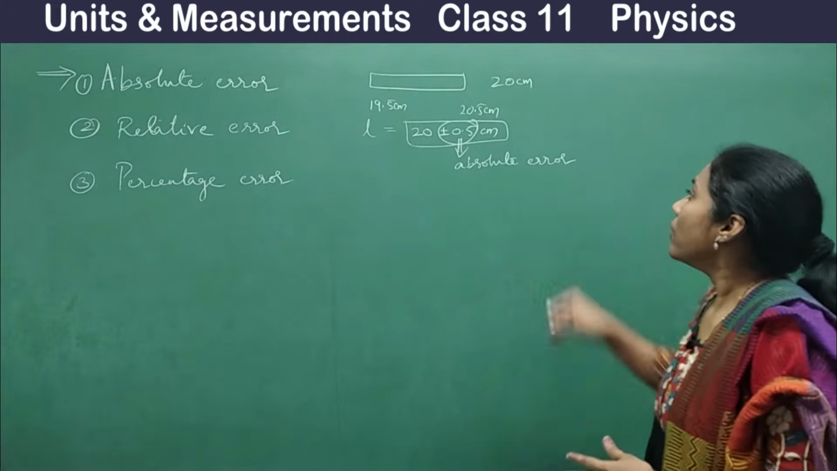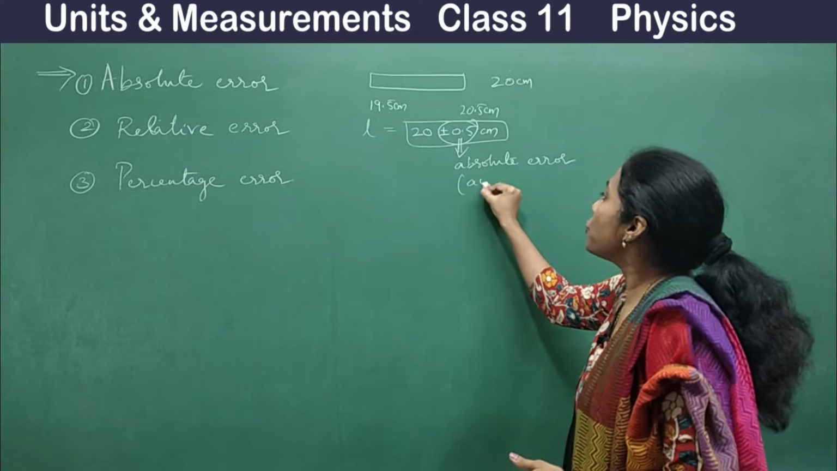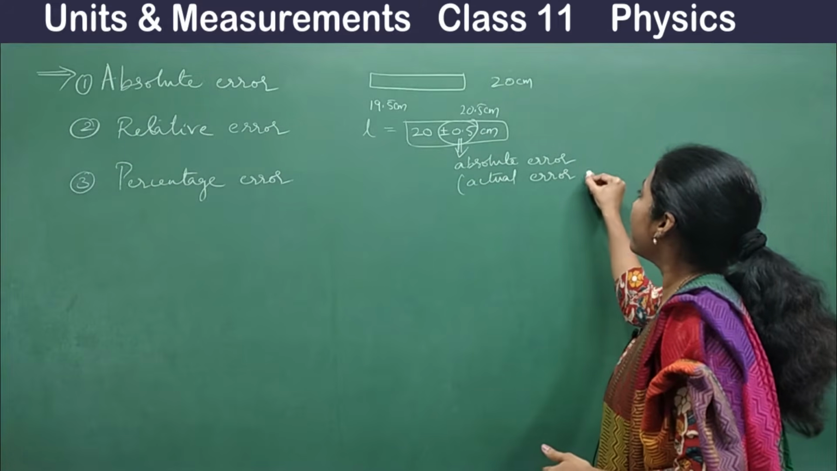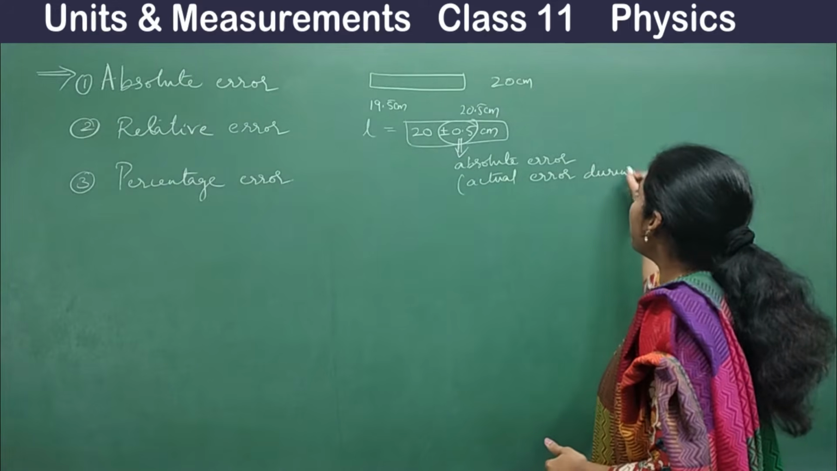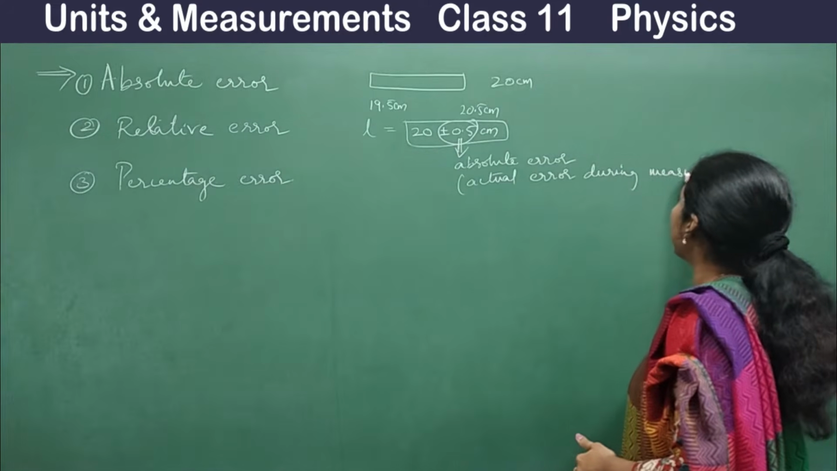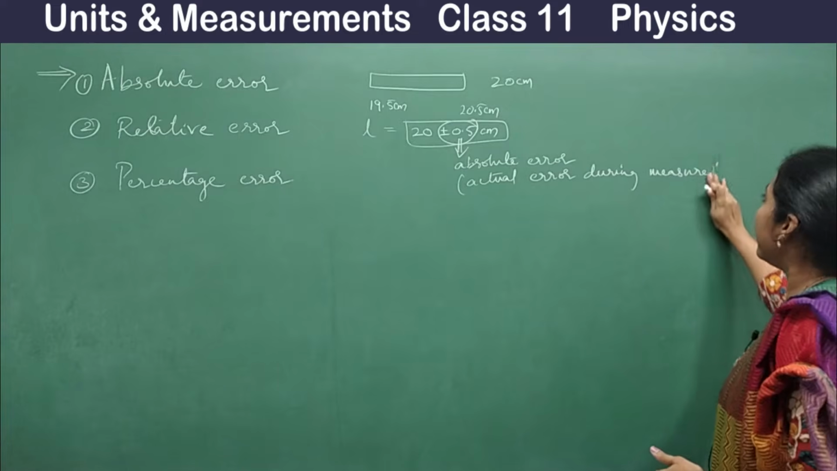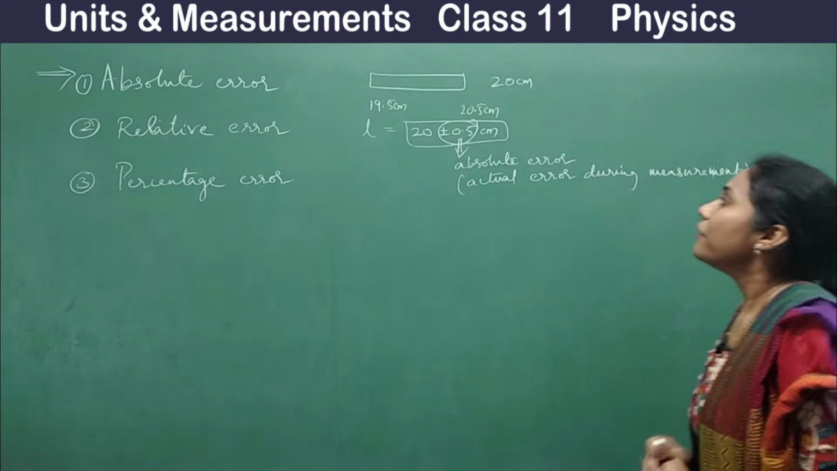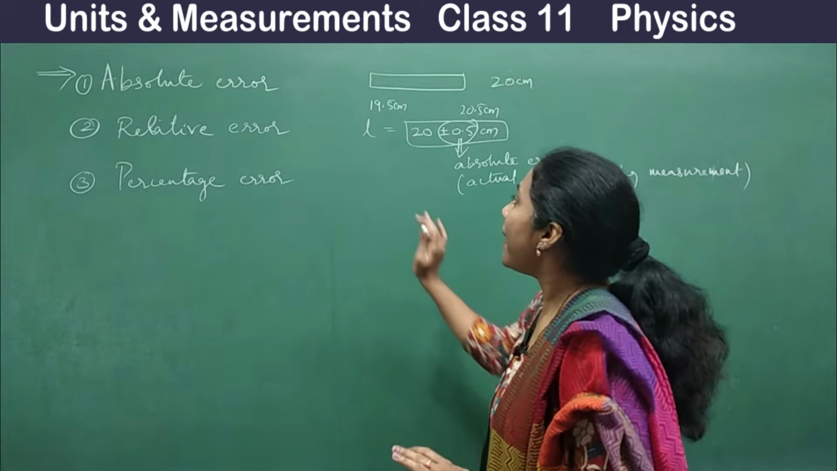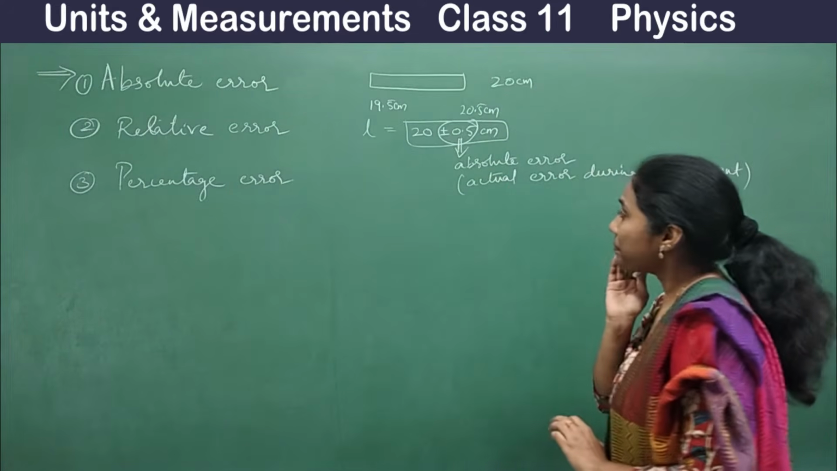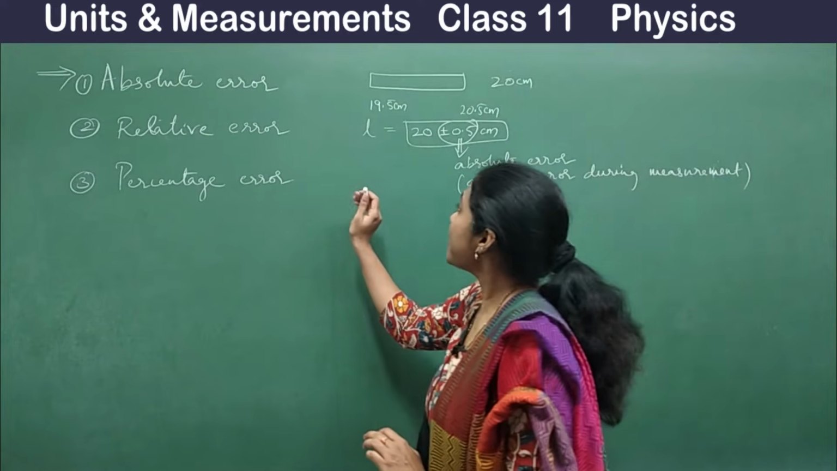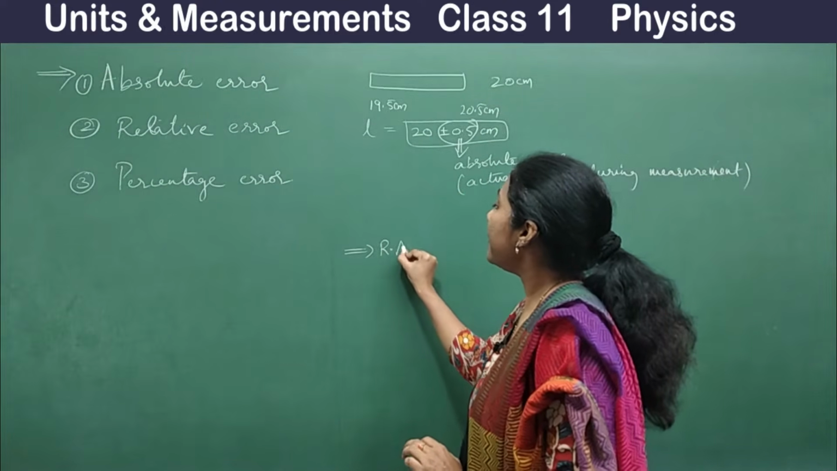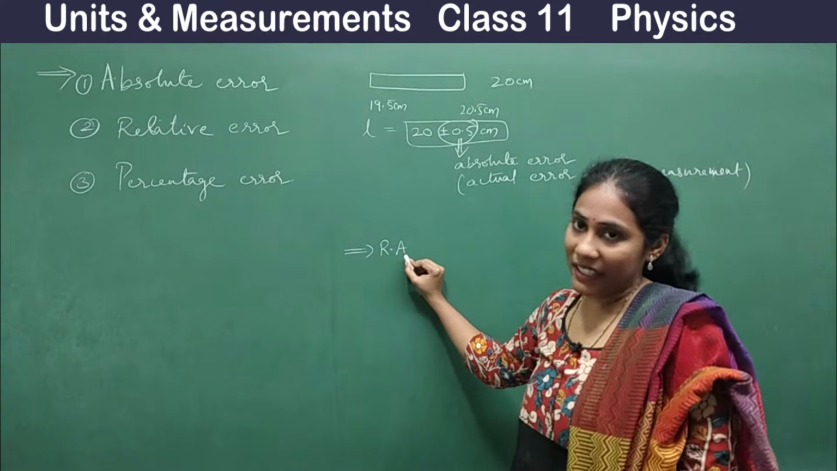So what is this? This is the actual error during measurement, called absolute error, right? Fine. And now let us talk about the relative error. Relative error is nothing but, say I'm talking about the relative error. Let me write relative error as RA.